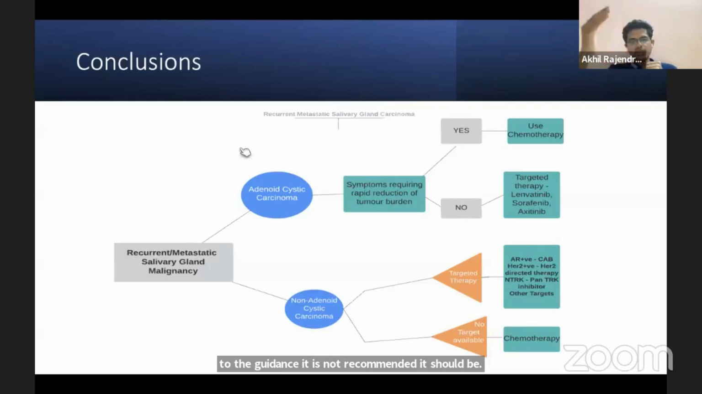So, in conclusion, classify them as adenoid cystic and non-adenoid cystic carcinoma and use targeted therapy whenever feasible. Thank you.